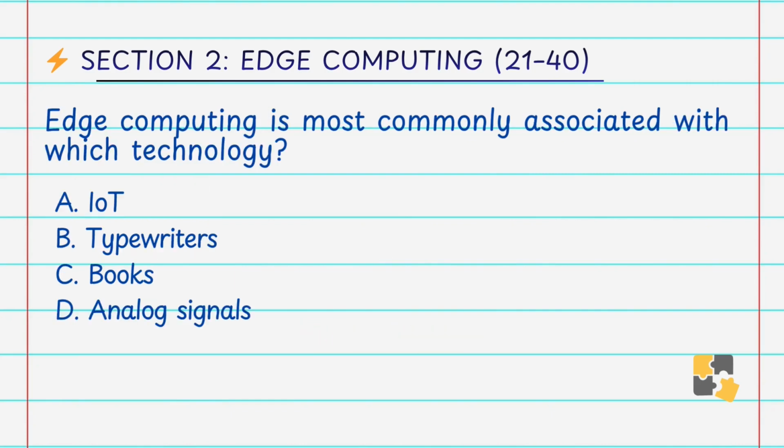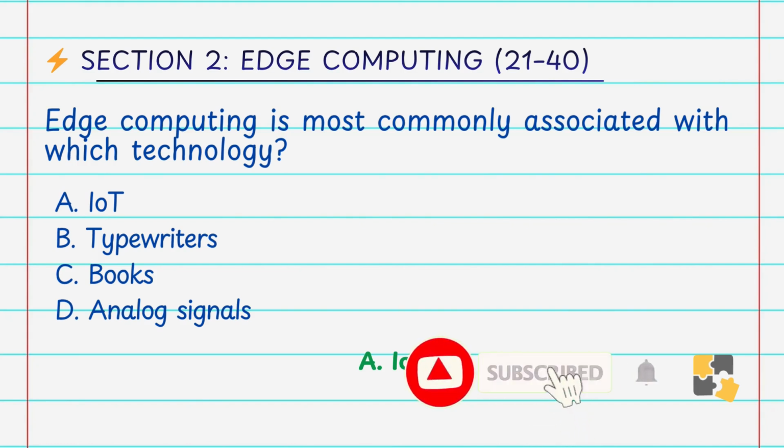Okay. Edge computing is most commonly associated with which technology? A. IoT, B. Typewriter, C. Book, D. Analog signal. Answer is A. IoT. Edge computing is closely linked with the IoT because IoT devices generate the massive real-time data. Processing these data at the edge, that is near the device, reduces the latency and improves the performance instead of sending everything to the cloud. That's why answer is A.